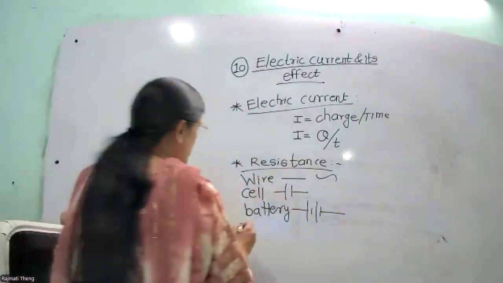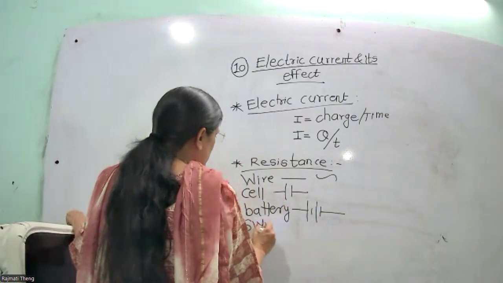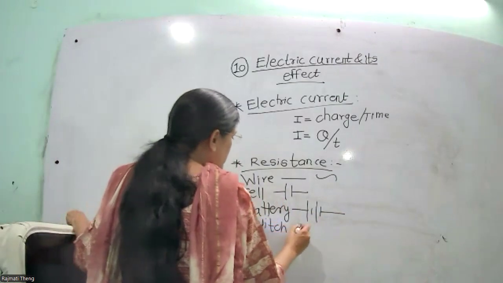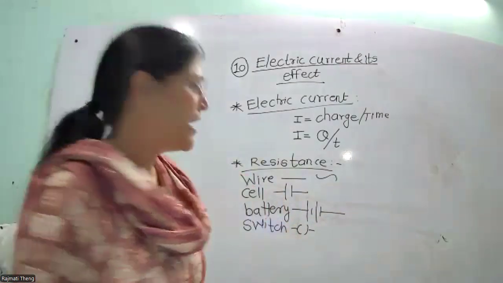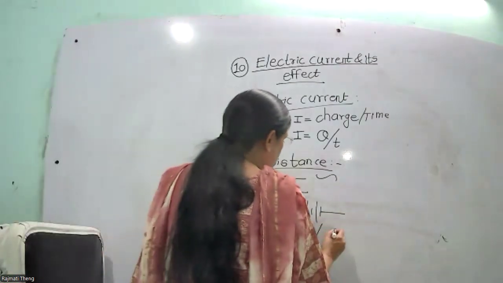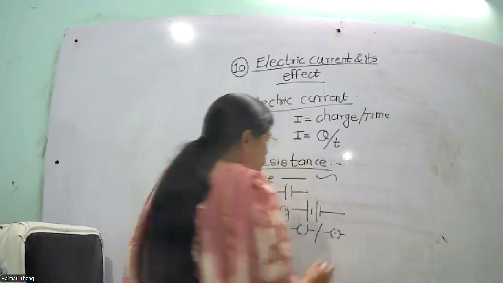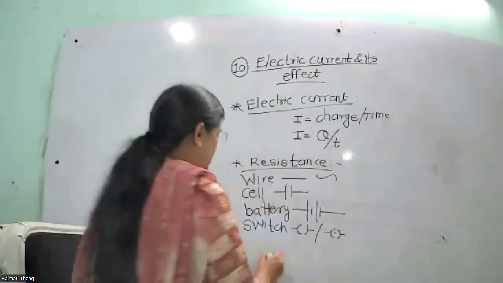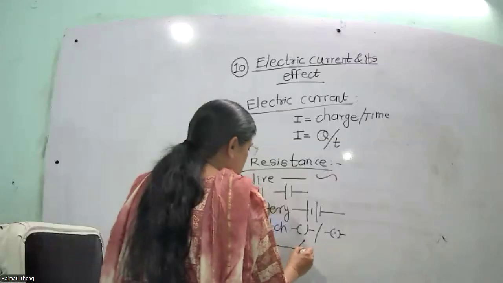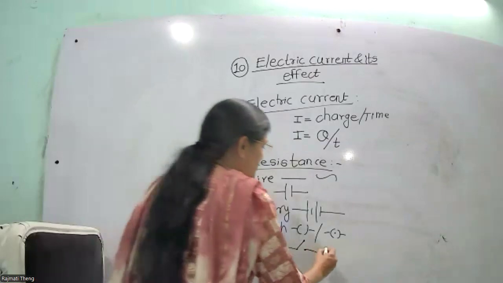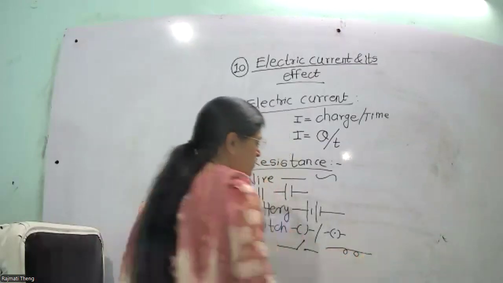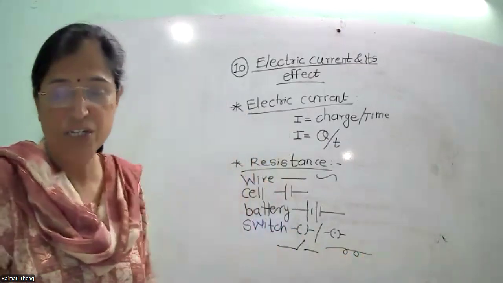Then next one is the switch. Those are the components which are used in a circuit diagram. ये क्या है? Components है. These components are used in the circuit diagram. So those are the symbols of a switch.